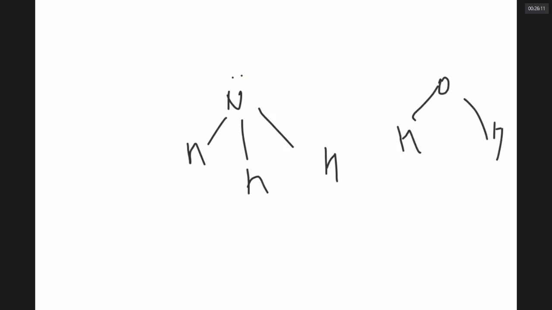If I look at the structure of ammonia, it is pyramidal. Whereas if I look at the structure of water, it is bent. Ammonia has one lone pair of electrons, water has two lone pairs. If I look at the structure of HF, it is linear, it has three lone pairs.